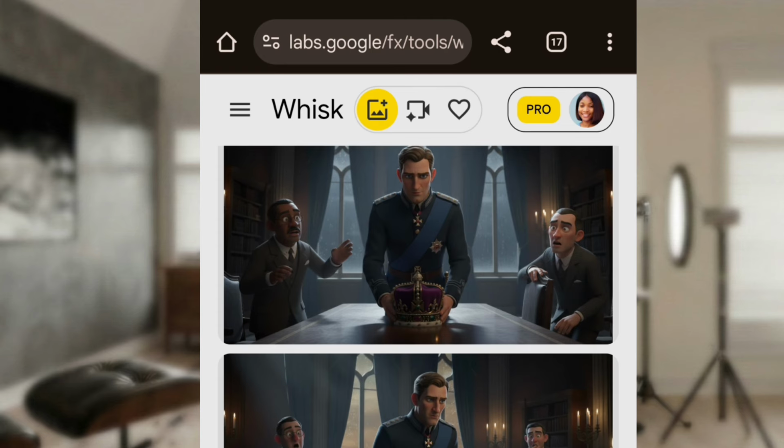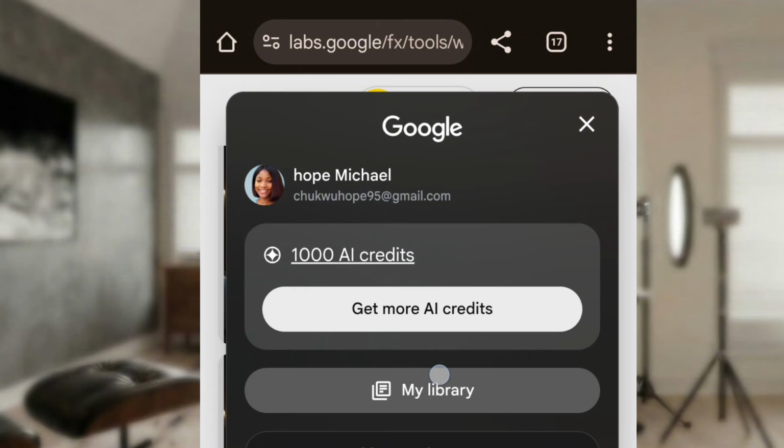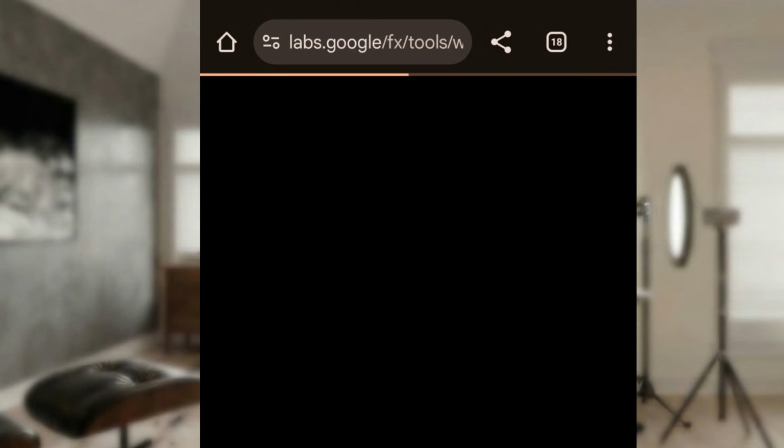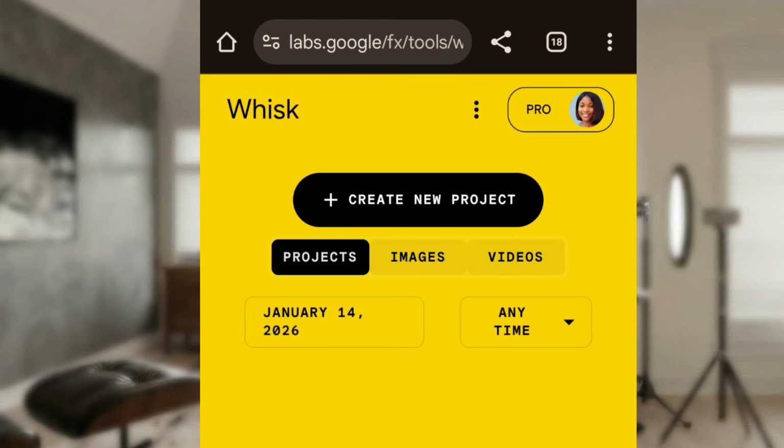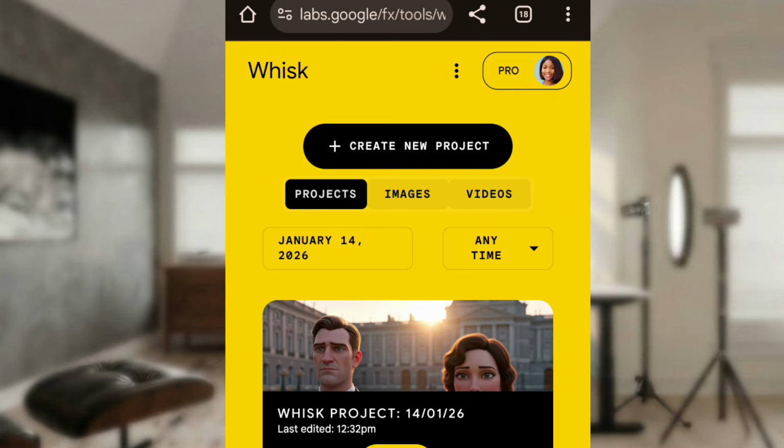Okay, before we copy the prompt in ChatGPT, I forgot to say something. If you want to see all the projects you've been working on, you can click on this profile picture here. You then click on library. You will see all your generated animated images. You see everything. This one is one we finished. You see them as projects. You now select the one you want to work on again, or continue working on. So now I'm back to ChatGPT.